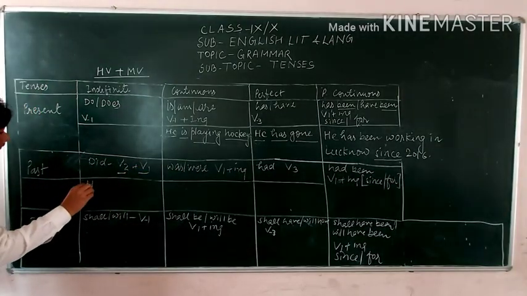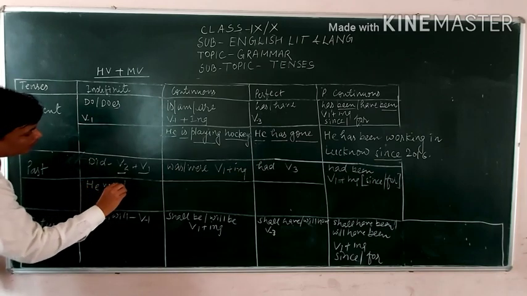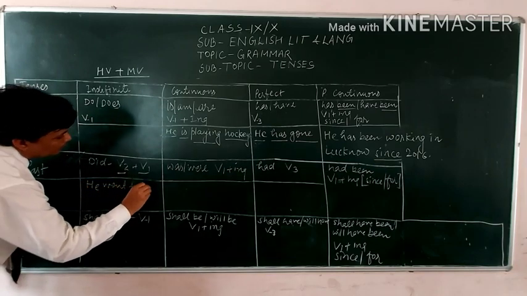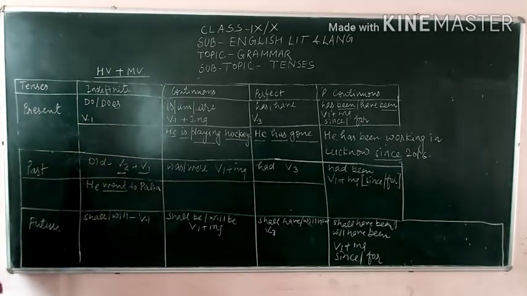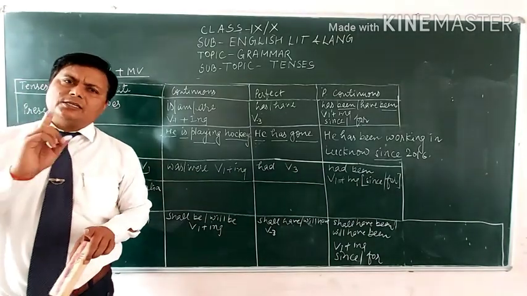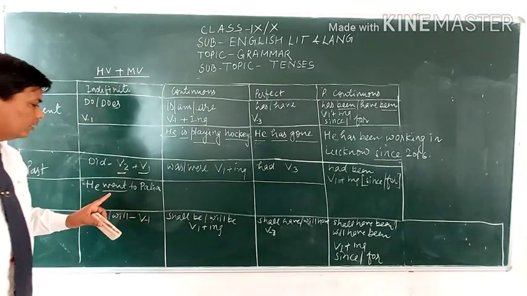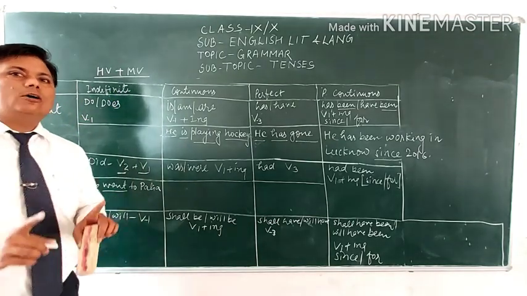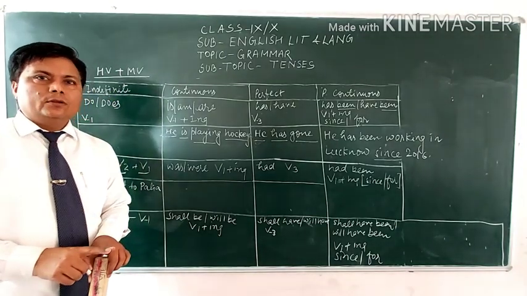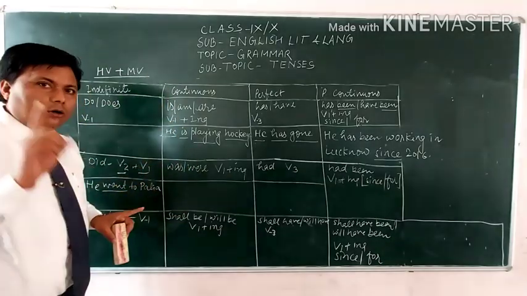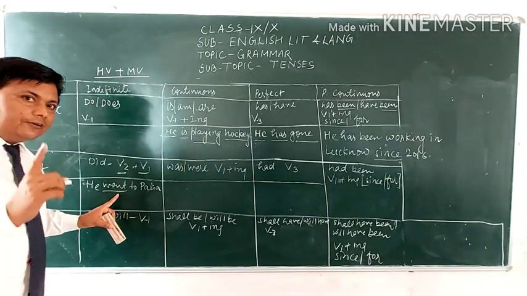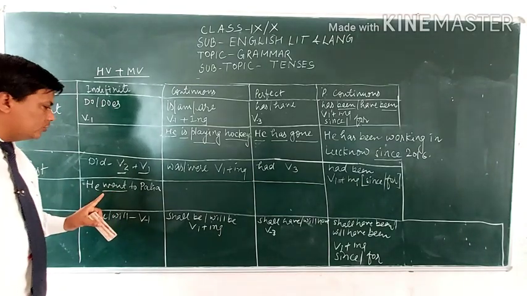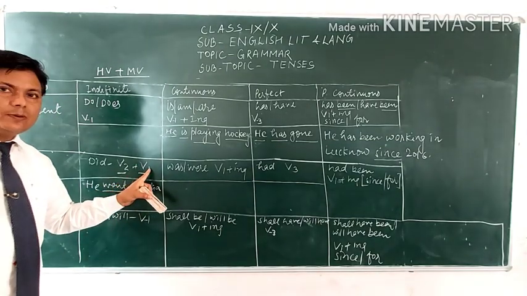Like he went. He went to Palia. So there is the verb second form, and the verb second form you must notice is only used in the past indefinite tense affirmative sentence. In negative and interrogative we are using the first form of the verb.